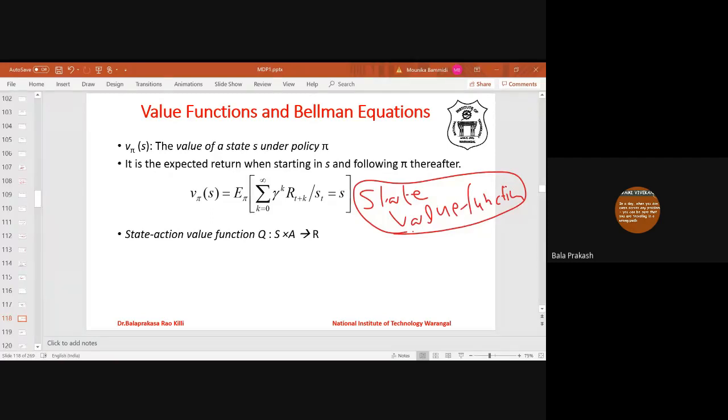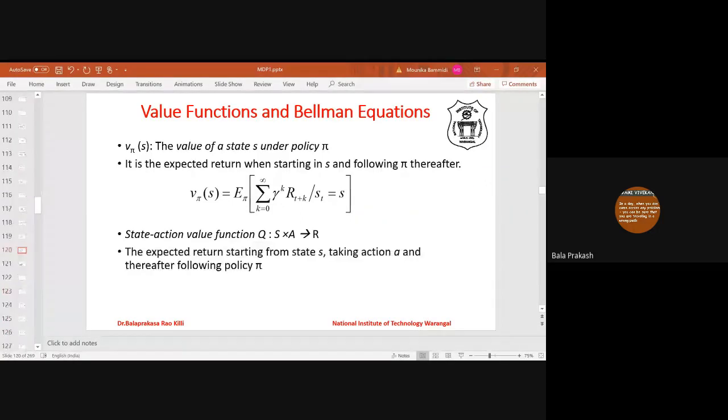Now there is a different function, which is defined using the notation Q. We will define it mathematically, then you will understand. It says the expected reward starting from state S, taking action A in state S, and thereafter following policy phi. Did you see this one? The value function says the expected reward from state S and following phi thereafter, which means in state S also you are following the policy phi.